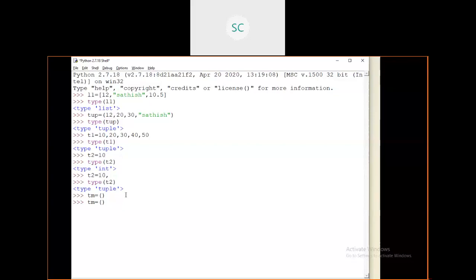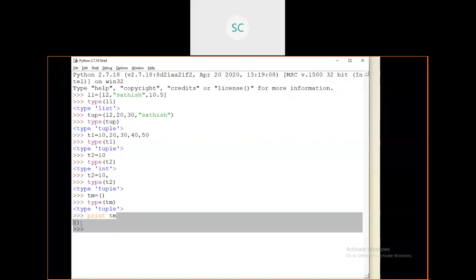If you check the type of this tm, you can see tuple. If you print tm, you can see only an empty tuple. This is how you can create an empty tuple, by just assigning two parentheses to a tuple variable.